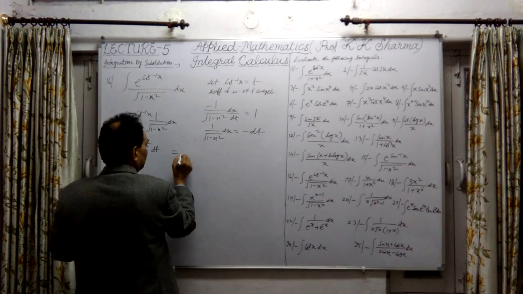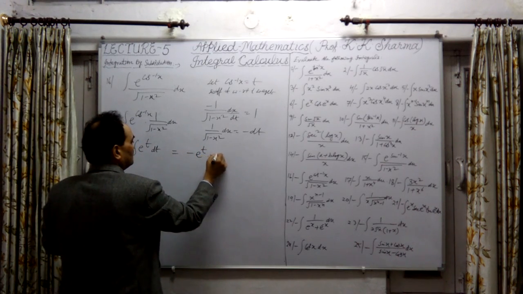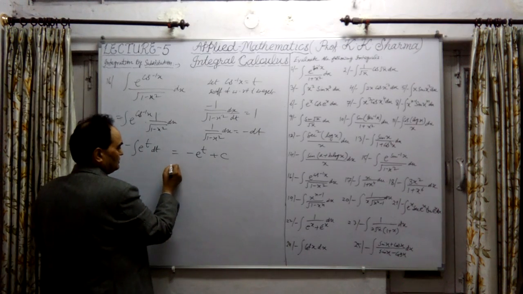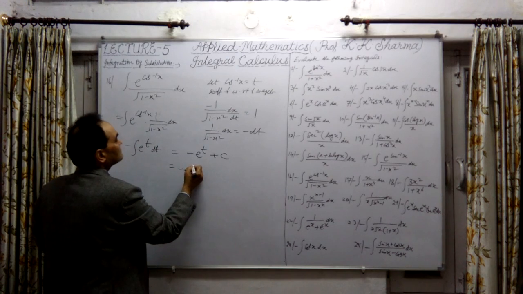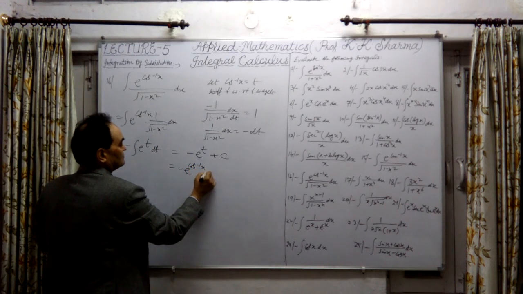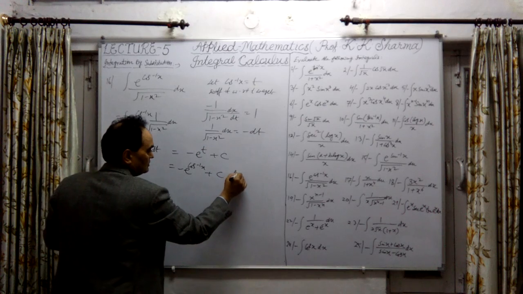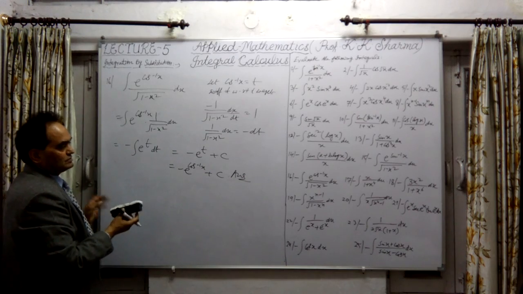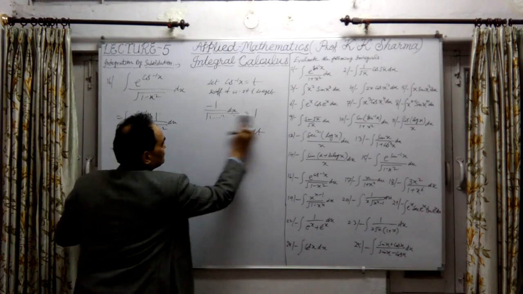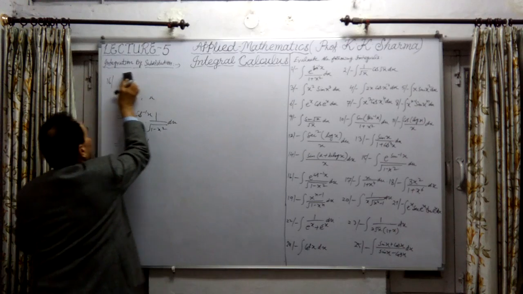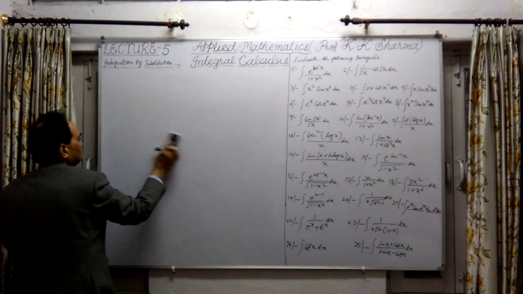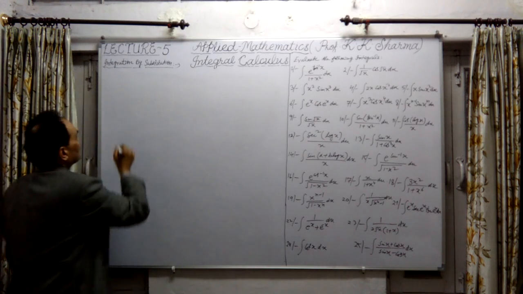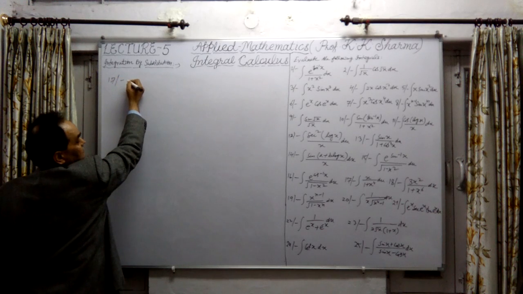So it's now integrable. This is minus e raised power t plus constant, the integration of e raised power t. Now substitute the value of t. This is minus e raised power cos inverse x plus constant c. Now this is the answer of question number 16. Question number 16 is solved. Now let me take question number 17.